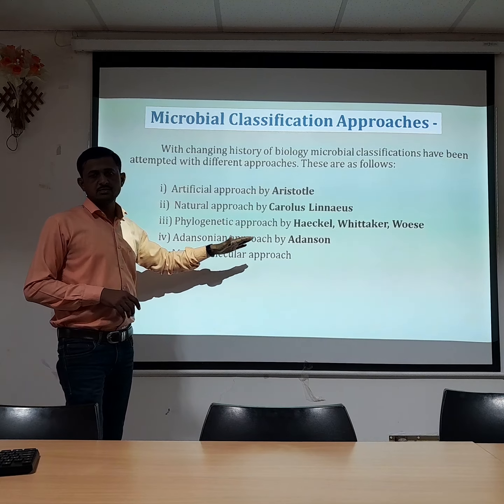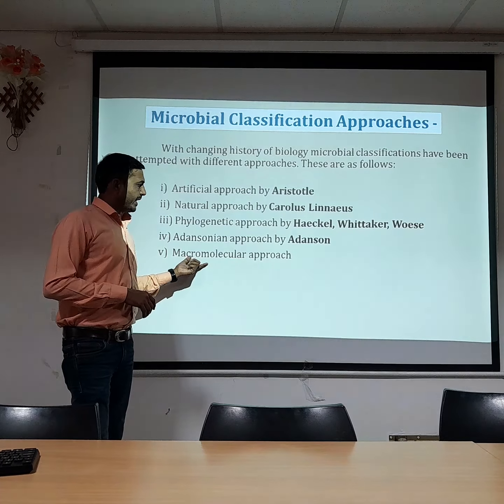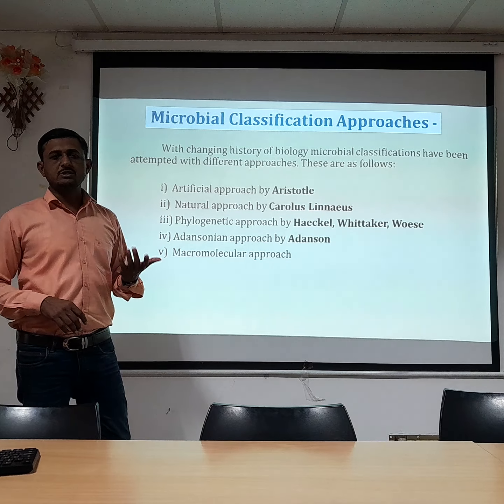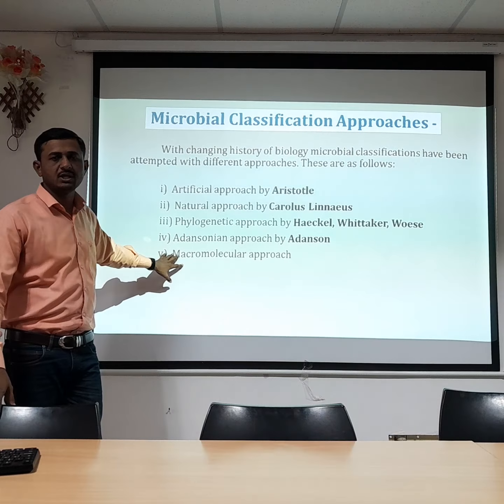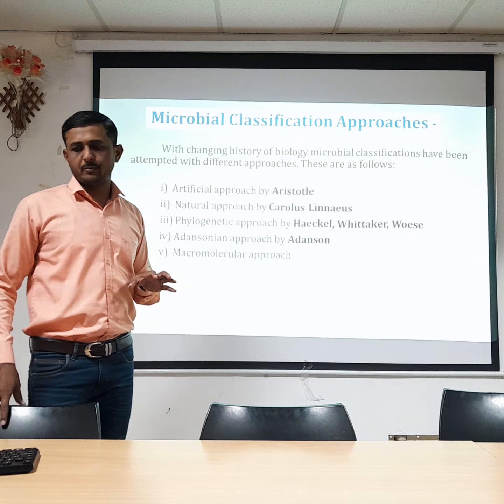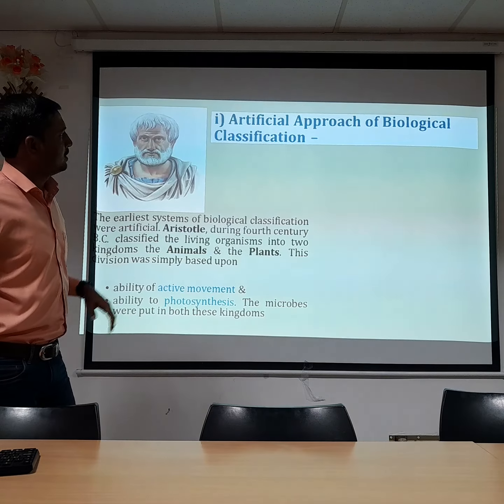On the basis of that evolutionary pattern, we have different approaches: the artificial approach, given by Aristotle; the natural approach, given by Charles Linnaeus; the phylogenetic approach, given by Haeckel, Whittaker and Roos; the Adansonian approach, given by Adanson; and the micromolecular approach, which is the latest approach that we follow for the identification of microorganisms. So one by one we will discuss.